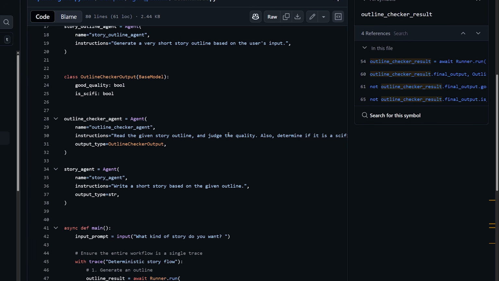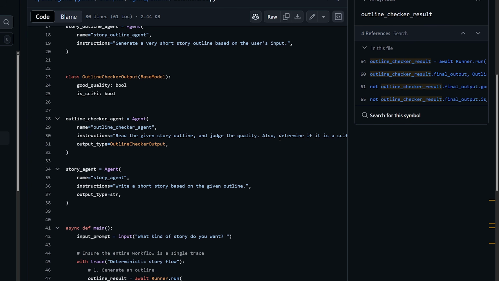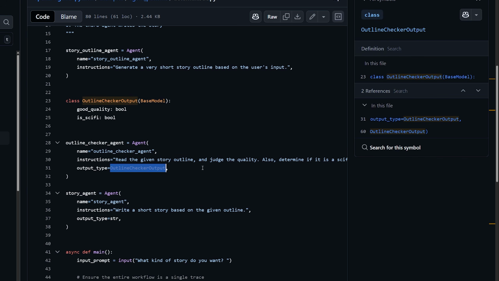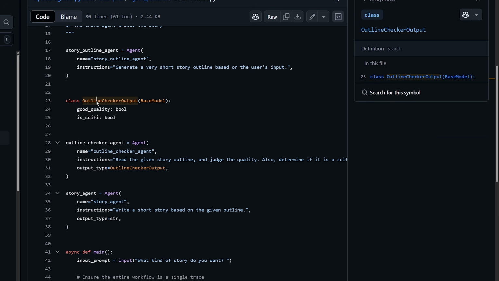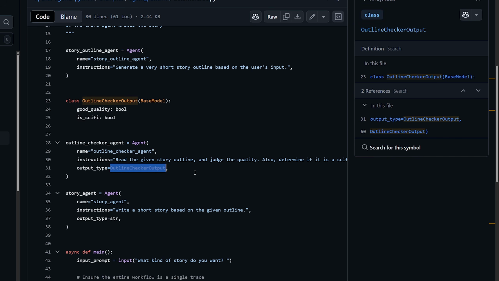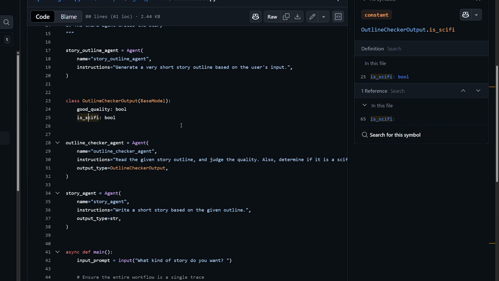So the way it's going to output that is by having an output type, which is another great way of having a deterministic flow of things, because since the output has to be of this type, we know exactly what to expect every single time. If, for example, you didn't have this, you would just get a string and you would have to hope or beg in the prompt for it to output it in this format. So good quality bool and is sci-fi boolean.